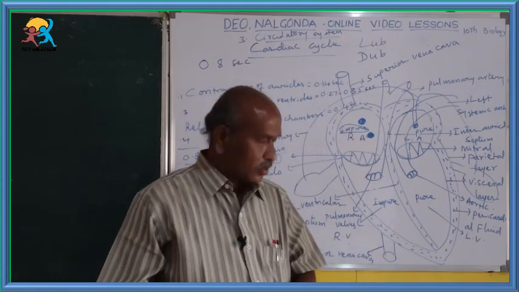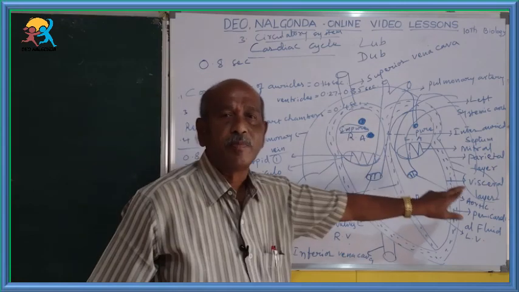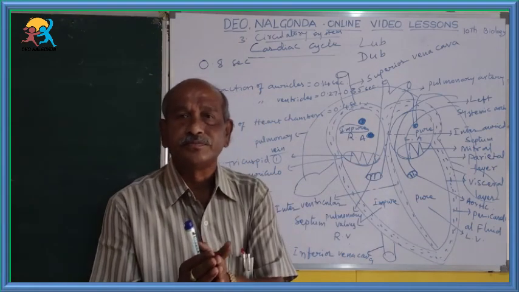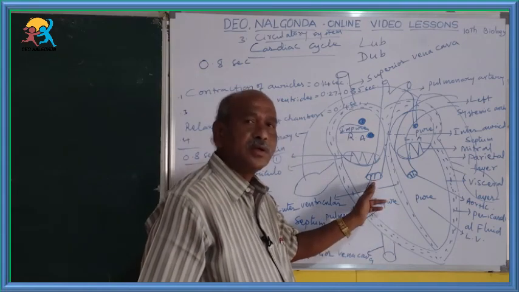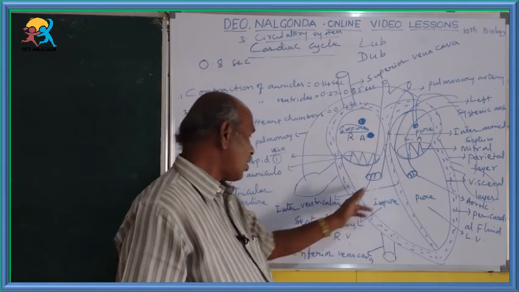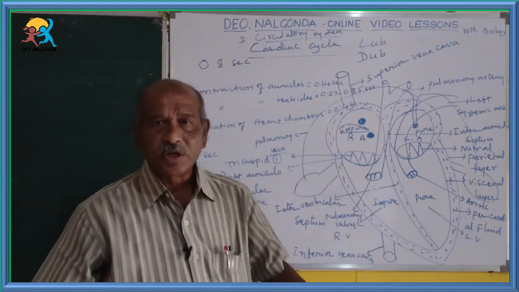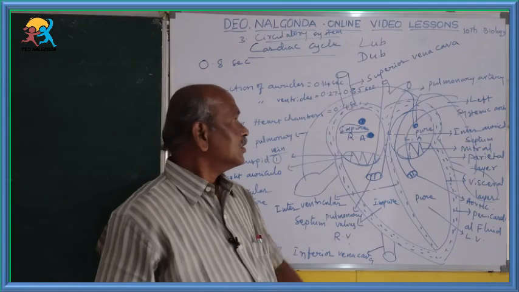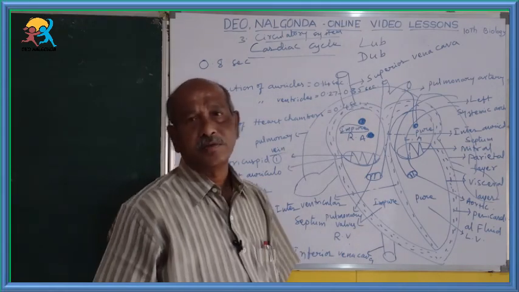Like that, by the closing of the tricuspid valve and bicuspid valve, we get the lub sound. By the closing of the three semilunar valves, the pulmonary valves and aortic valves, we get the dub sound. So these are the lub dub sounds produced from the heart.